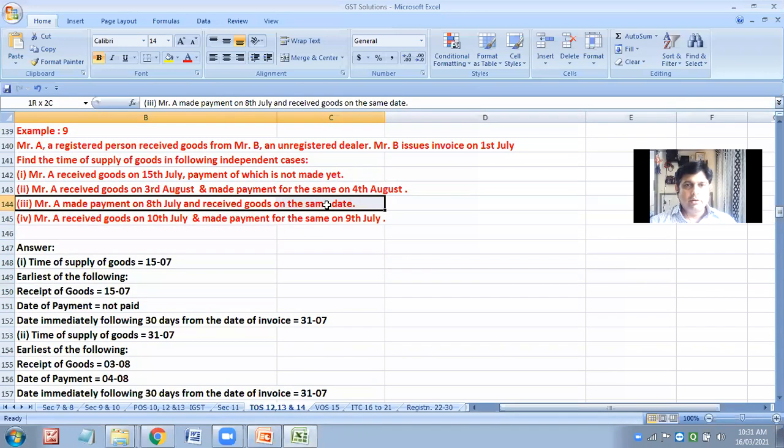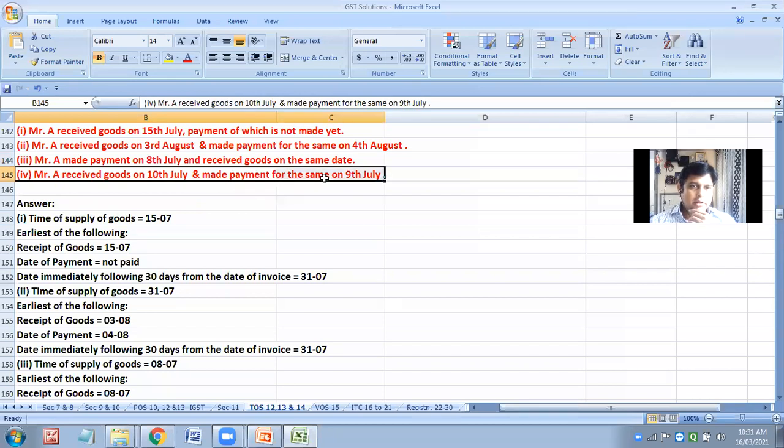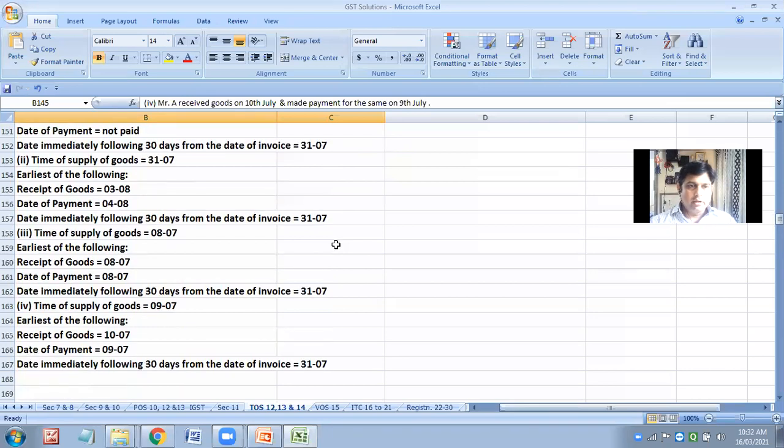Payment made and received the goods on the same day, 8th July. So 8th July is prior to 31st July. That is why. And the last one: A received the goods on 10th of July and payment has been made on 9th July. What will you consider that? Yes. So I hope you must have understood the logic. Thank you very much for the right answers.